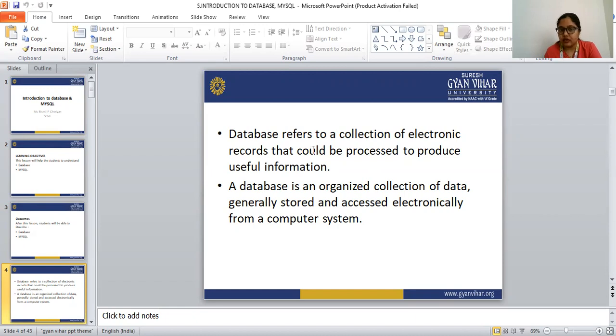Databases are a collection of electronic records, or a collection of data, that could be processed to produce useful information.